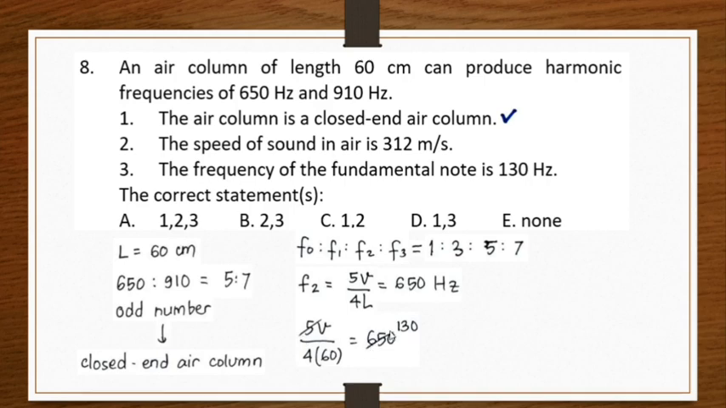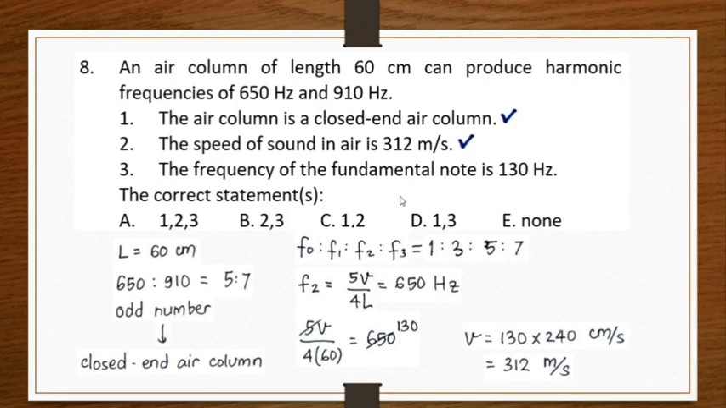And I can divide 650 with 5. So I have V, which is equal to 130 multiplied by 240 in the unit of centimeter per second. And that will be 312 in the unit of meter per second. So this second statement is also correct.